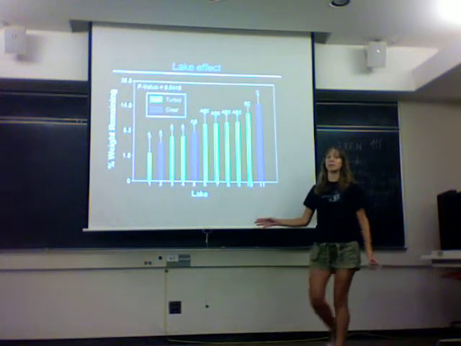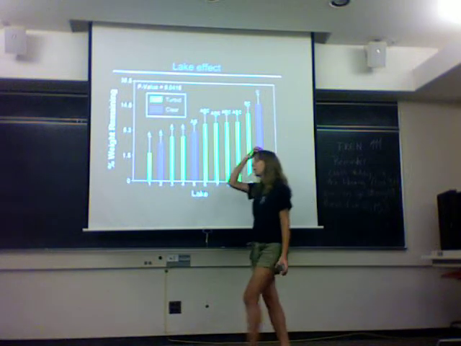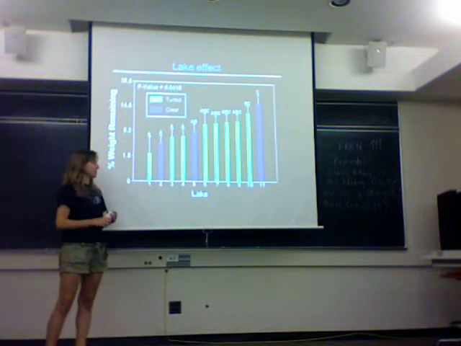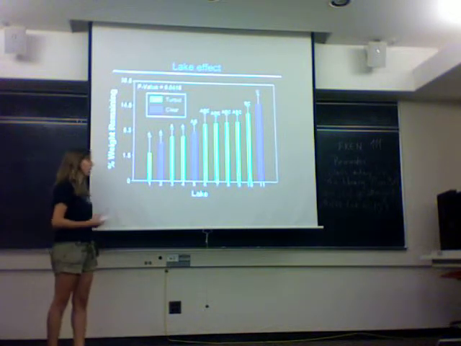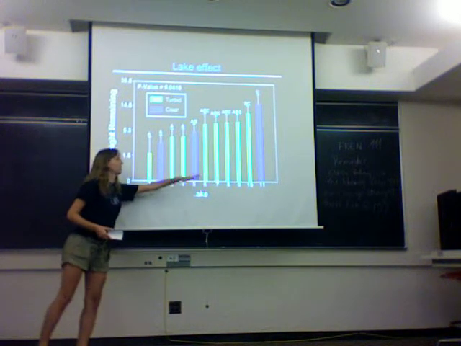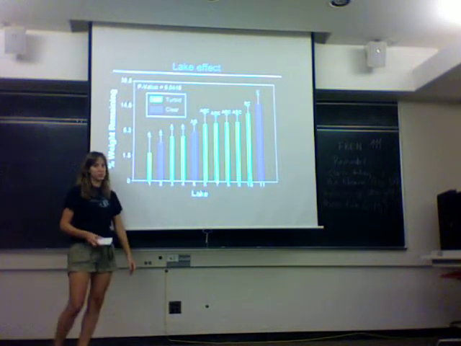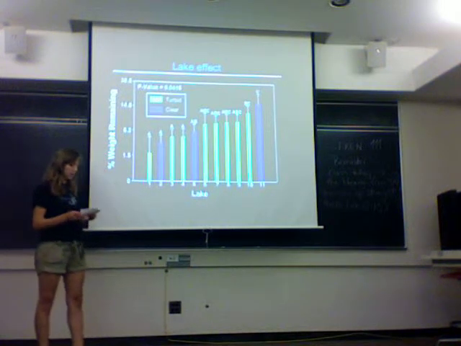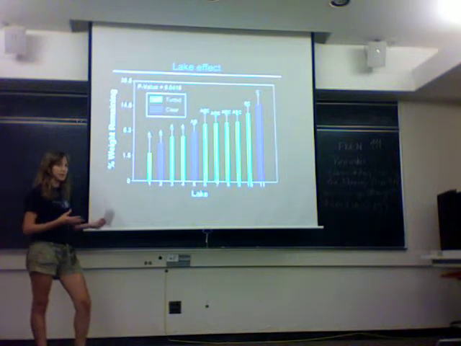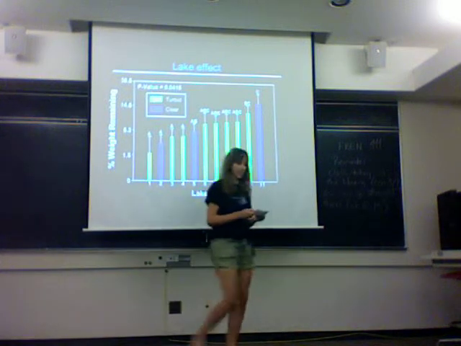Now across our 11 lakes, we also saw a very significant difference in decomposition. However, we did not find a significant difference in decomposition between the two regimes. As you can see here, the blue bars represent the clear lakes, which are spread across our graph here, while the green bars represent the turbid lakes. So our question is, what is driving this variability? Because it's significant. Is it an environmental factor? And so that's what we looked at next.